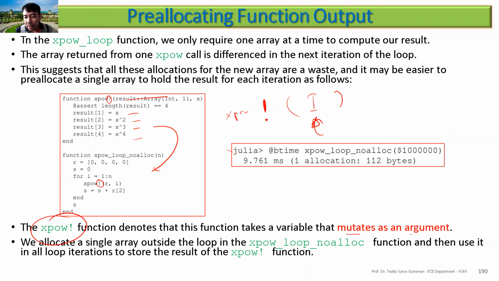Okay, this is a mutated argument. By default, if you put it here, this is immutable. This one means cannot change. You cannot change here n equal to 2, for example. You cannot change that one. But if you are using this one, then you can do like this.